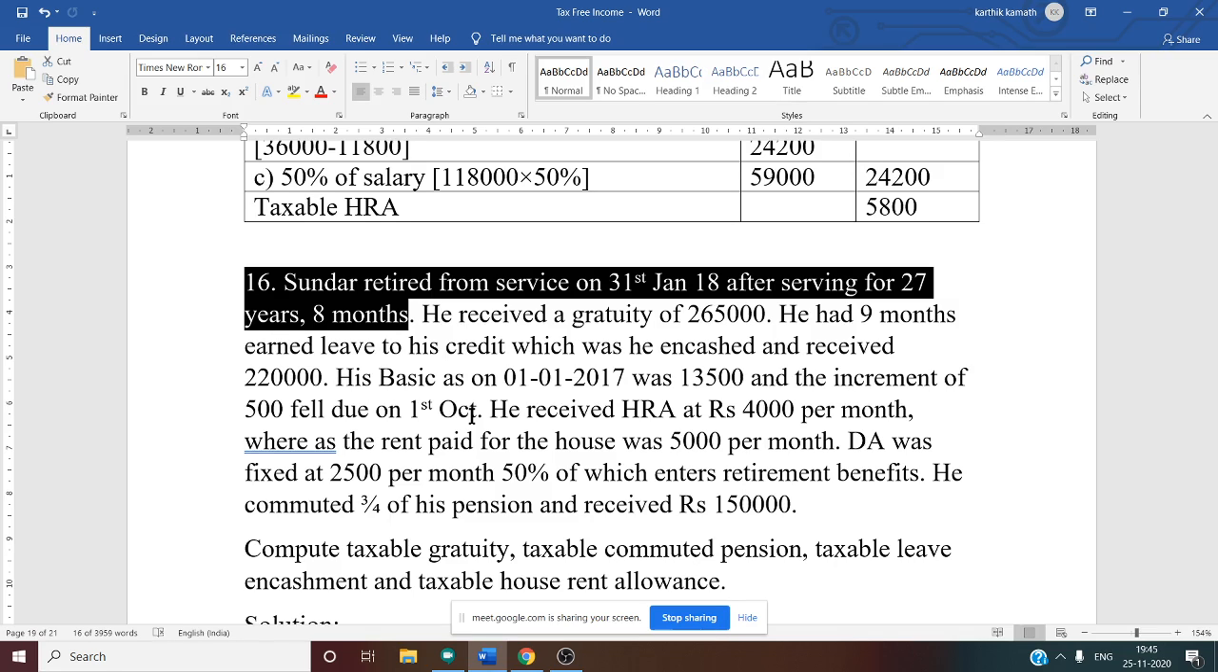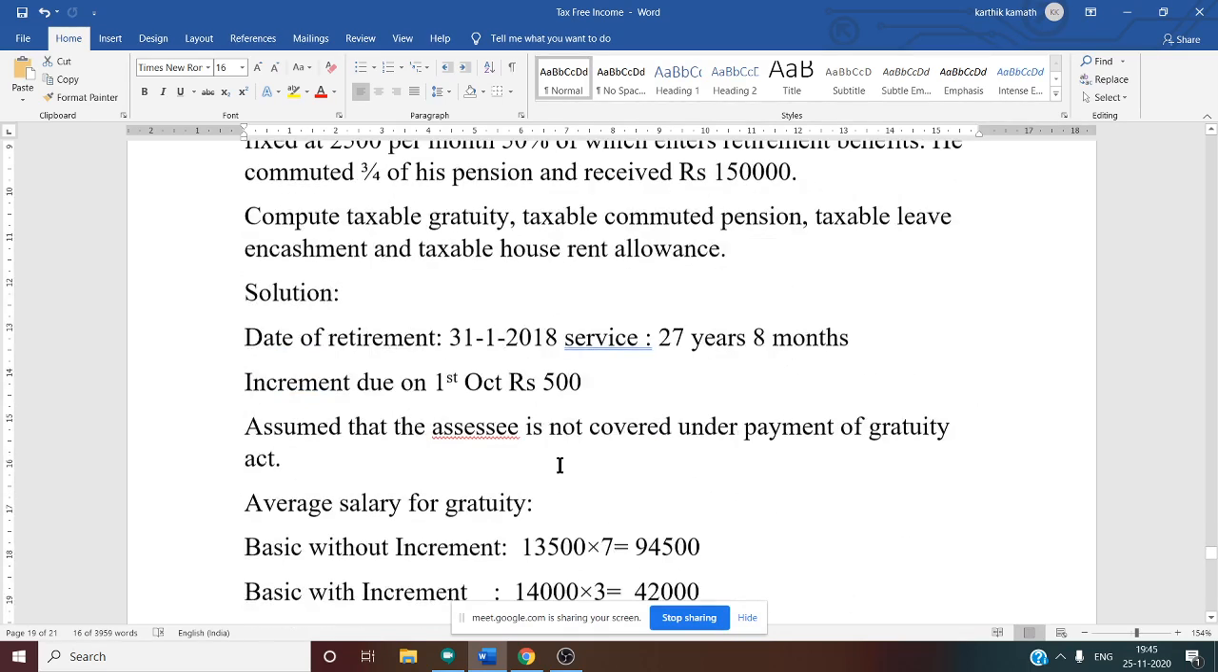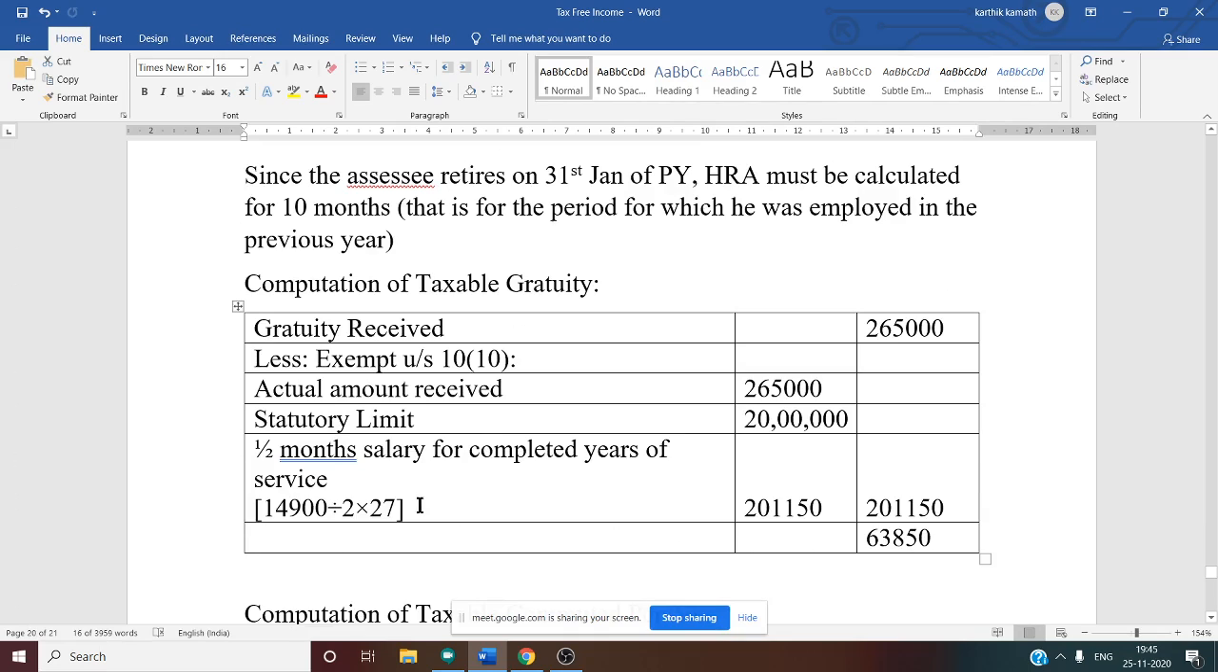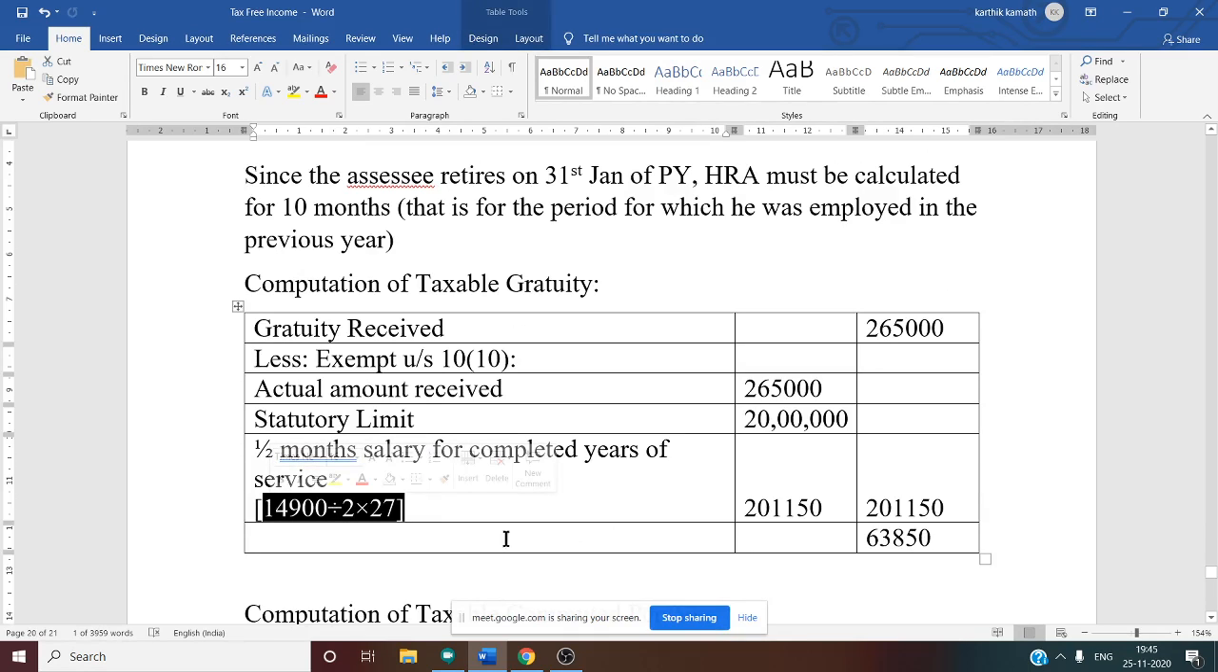Suppose this question was of a covered employee, in that case we would take 28. But here it is not a covered employee. That is why 8 months is ignored. Only 27 we have to take. 27 years. That is why into 27. So 14,900 divided by 2 into 27.